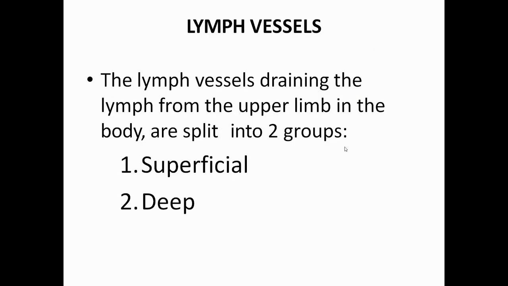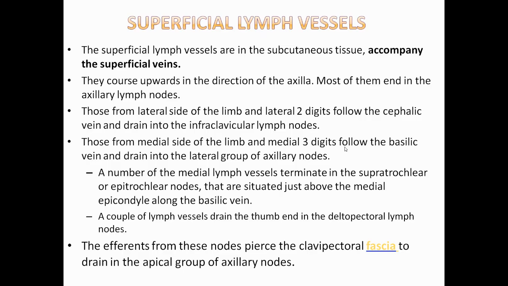Lymph vessels draining the lymph from the upper limb in the body are divided into two groups. These are the superficial and deep lymph vessels. Superficial lymph vessels are in subcutaneous tissue and accompany superficial veins. They course upwards in the direction of the axilla. Most of them end in the axillary lymph nodes.